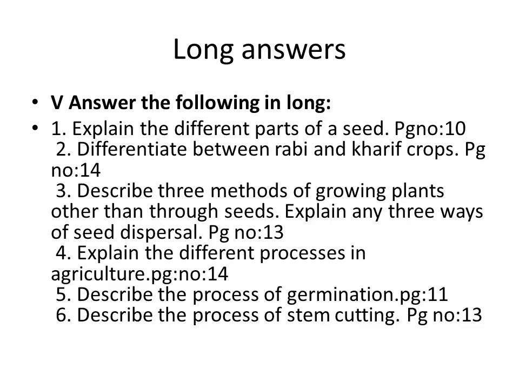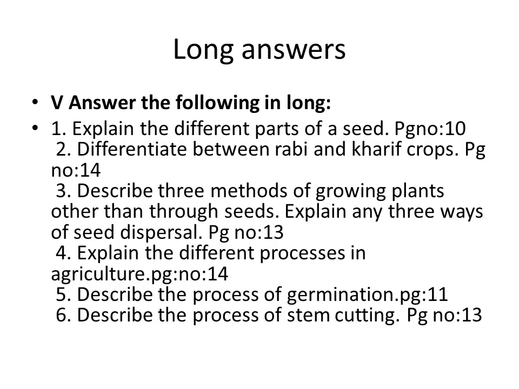Third one: describe any three methods of growing plants other than seeds. It is also present in the long answer, second question. Explain the different processes in agriculture, that is also in the long question.